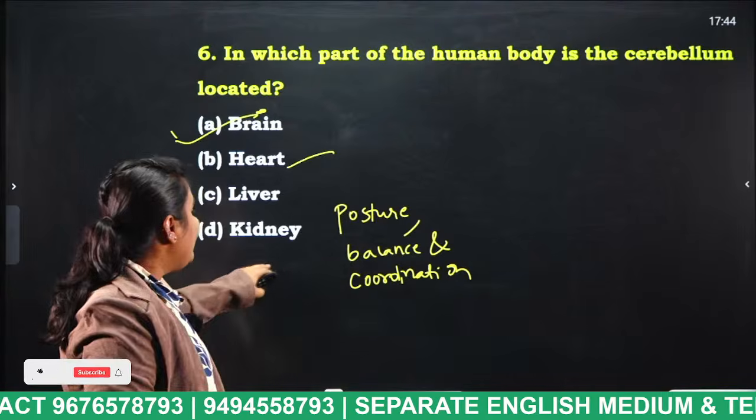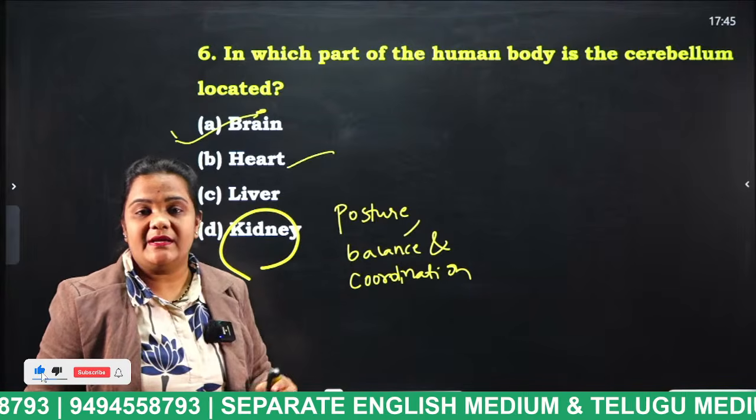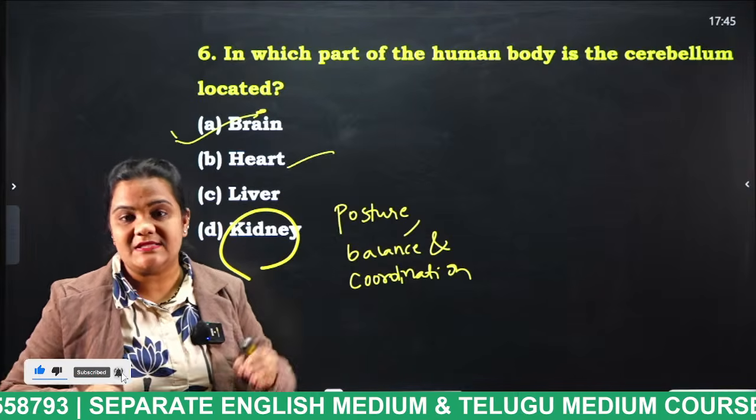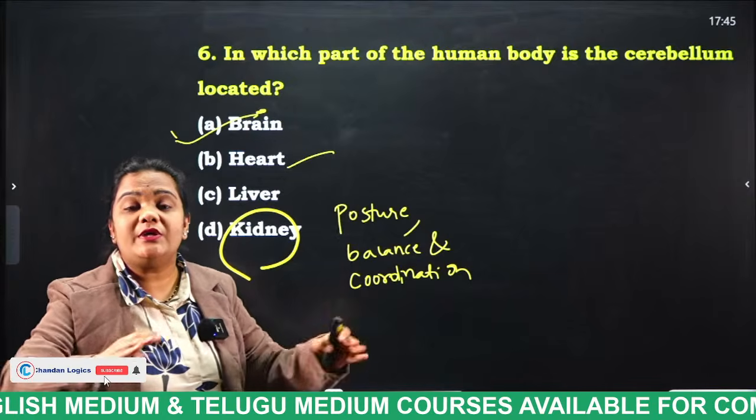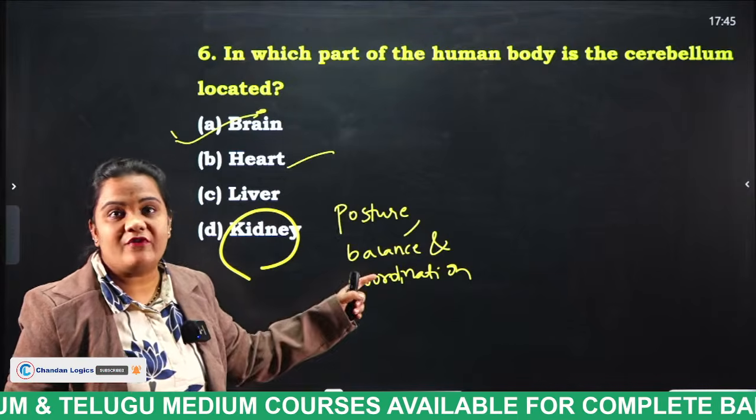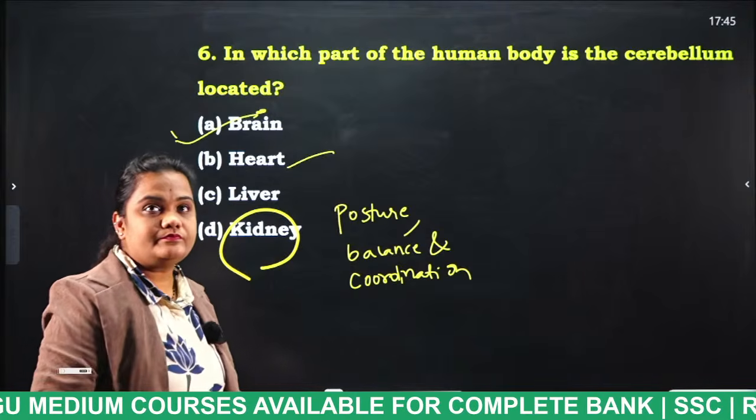Finally, the kidney. The kidney plays a vital role in the human excretory system. The functional unit of the kidney is known as what, students? Nephron. Yes, very good. Next question.